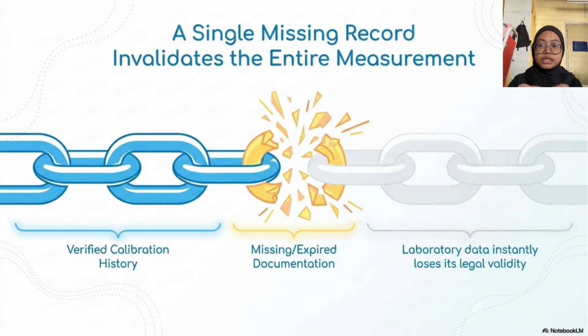However, this anchor relies on a zero tolerance policy. If a single calibration record is missing or expired, the chain instantly breaks. It does not matter how precise the equipment is, missing documentation completely destroys the legal validity of the laboratory data. ISO 17025 demands a flawless history to maintain public trust.